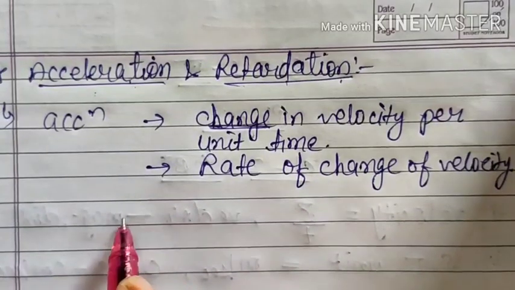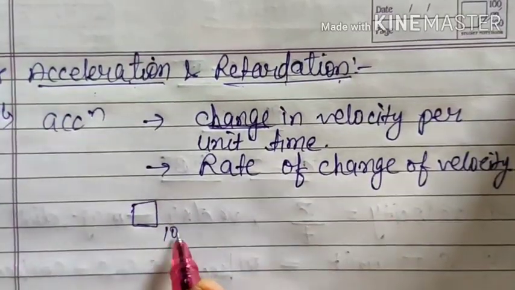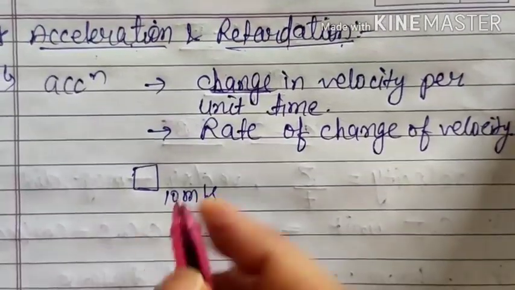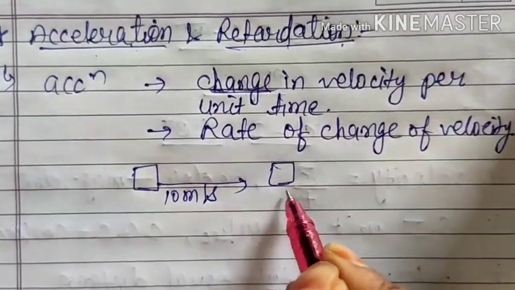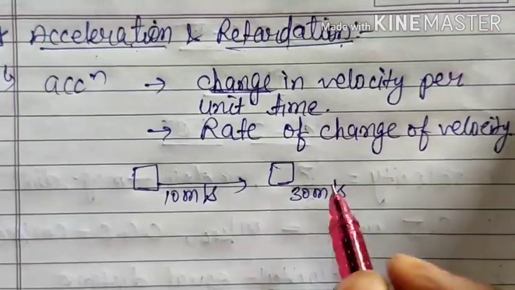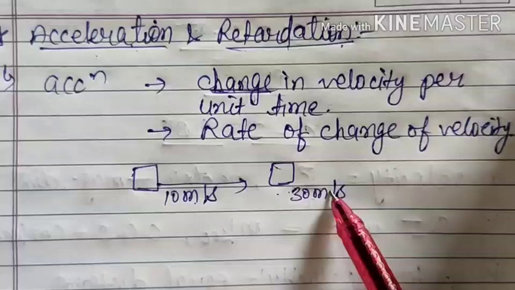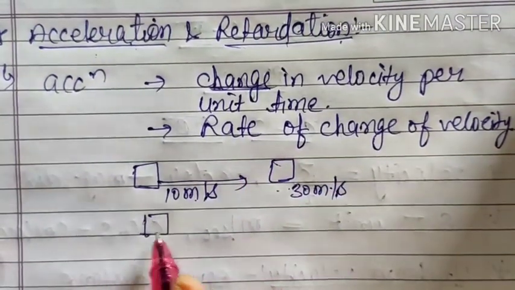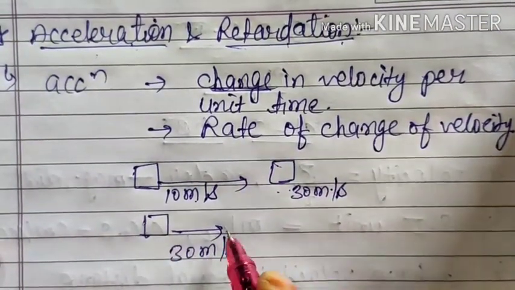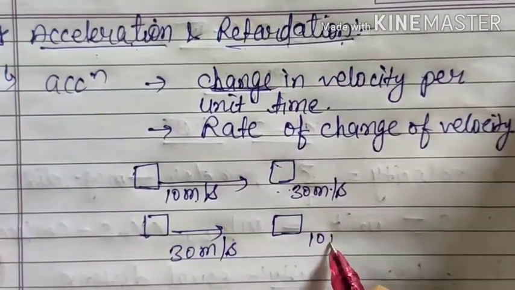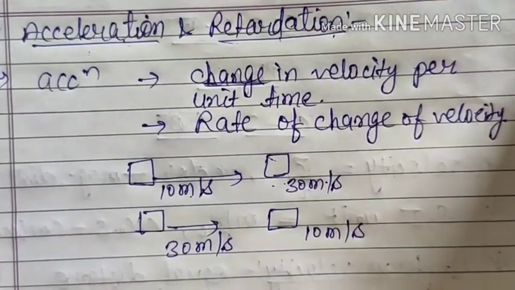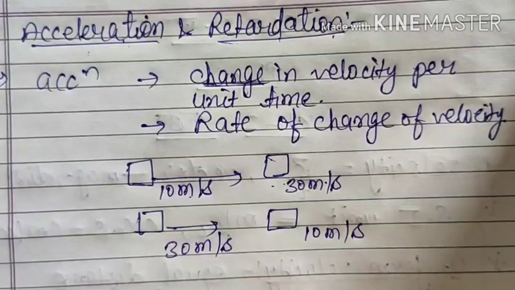For example, one car was moving initially with a velocity of 10 meter per second, and you have increased its speed, and after some time its velocity is 30 meter per second. Then you will say that the car is getting accelerated. That means its velocity is increasing. But if your car was initially moving with 30 meter per second and then you applied the brake and its speed became 10 meter per second, that means the speed is decreasing. So it is known as retardation of the body, or here you can say retardation of the car, which is also known as deceleration, that you know.